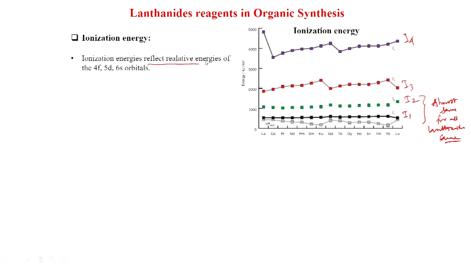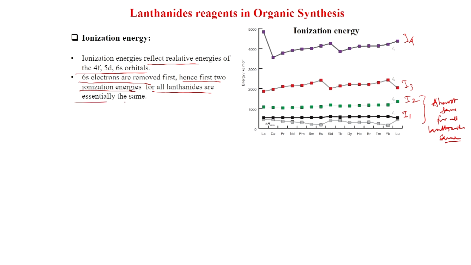Ionization energy reflects the relative energies of the 4f, 5d, 6s orbitals. 6s electrons are removed first, hence the first two ionization energies for all lanthanides are essentially the same. So, it is almost linear, because the electrons are removed from the same 6s orbital.